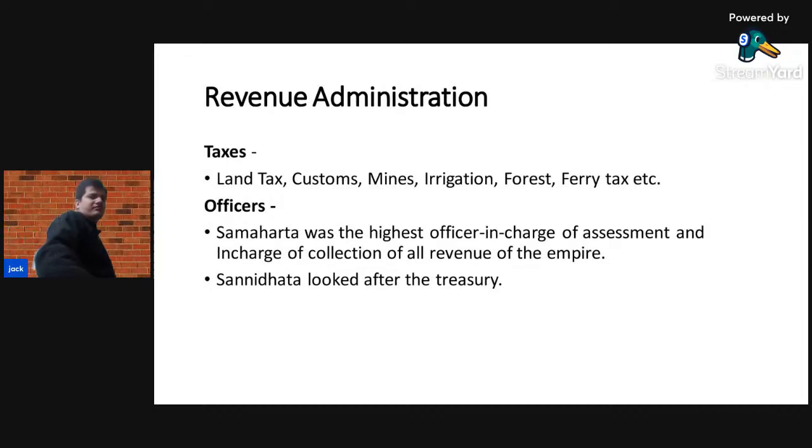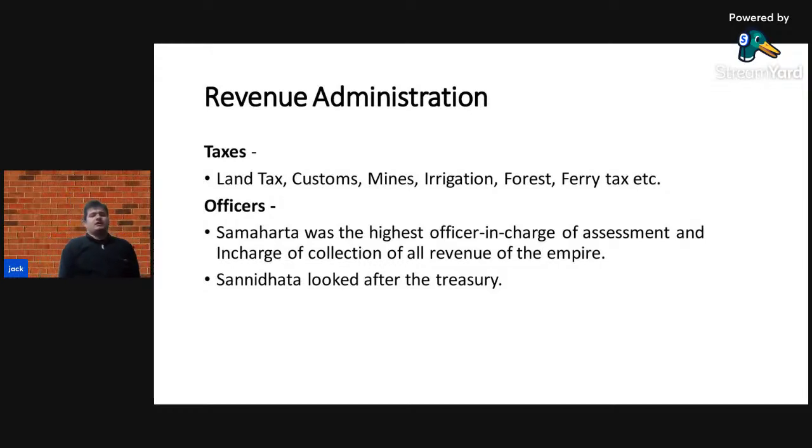There were various kinds of taxes in the Mauryan Empire, like land tax, customs, mines, irrigation, forest, and the most important tax was the land tax. The land tax was around one sixth of the total produce.